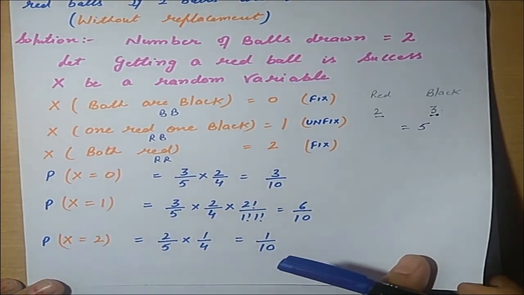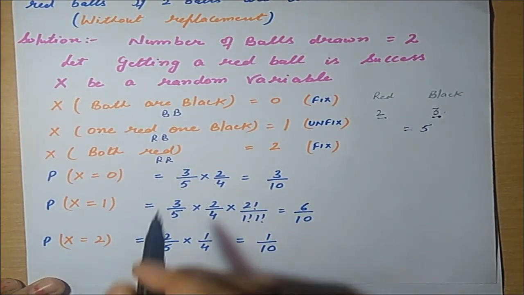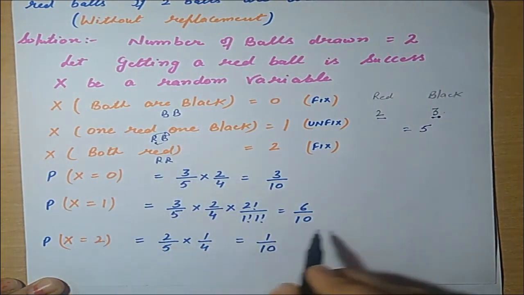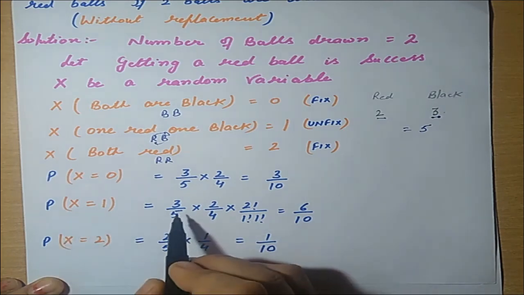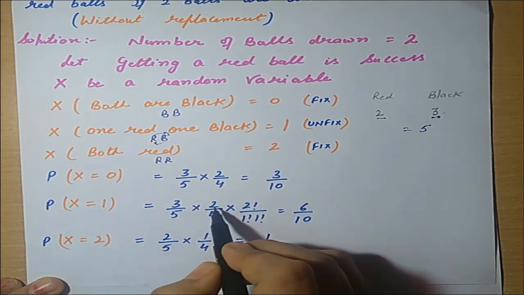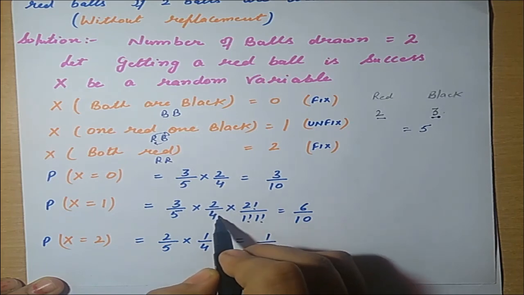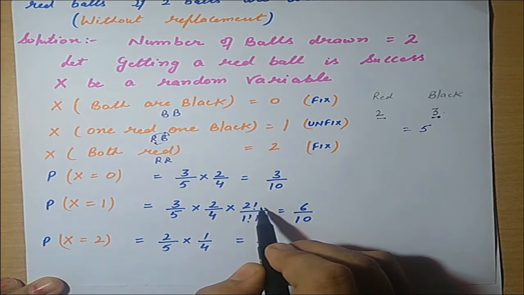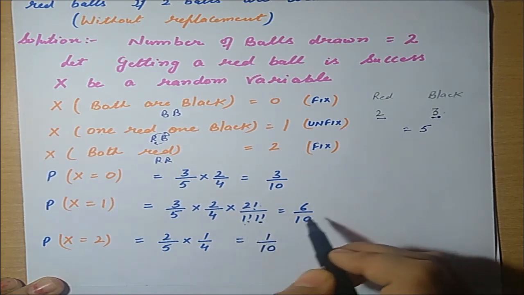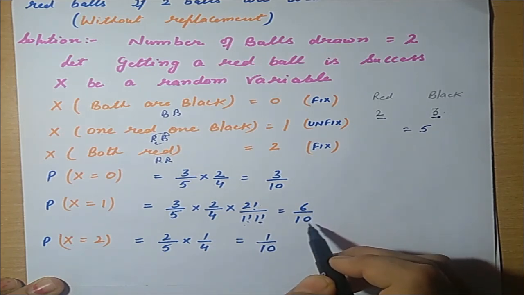Same when we consider that one red and one black ball is there, it can change the position. When it can change the position, it is the unfixed case. First of all, one red and one black, where first we take the black ball condition. The total number of black balls is 3, total balls are 5, the total number of red balls is 2, and then the total number of balls is 4. Because it is an unfixed case, we consider 2 factorial upon 1 factorial into 1 factorial. By solving, it will be 6 upon 10.